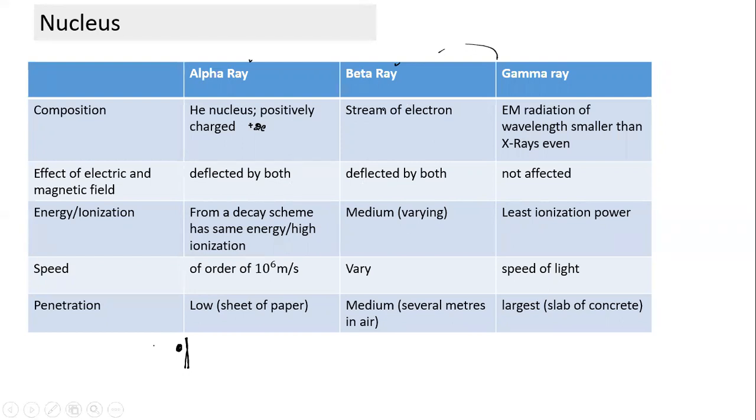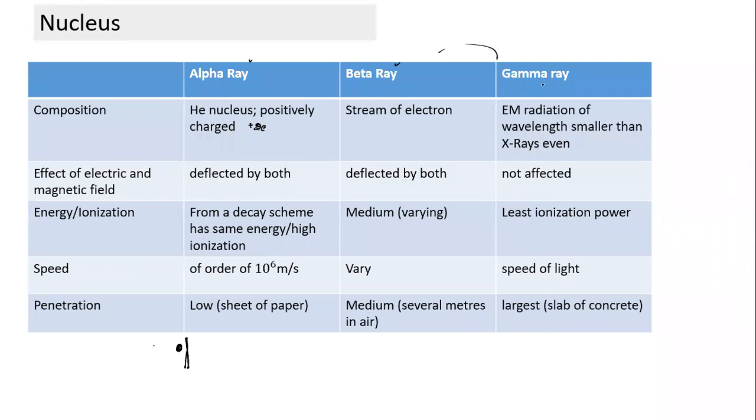In beta decay, we have seen that the energy varies. Why is this energy varying? Because part of the energy is carried away by one more type of particle, which is a neutrino or antineutrino. Since the energy is varying, the speed also varies. And its penetration is medium. You can understand, smaller the size, higher the energies can penetrate more.